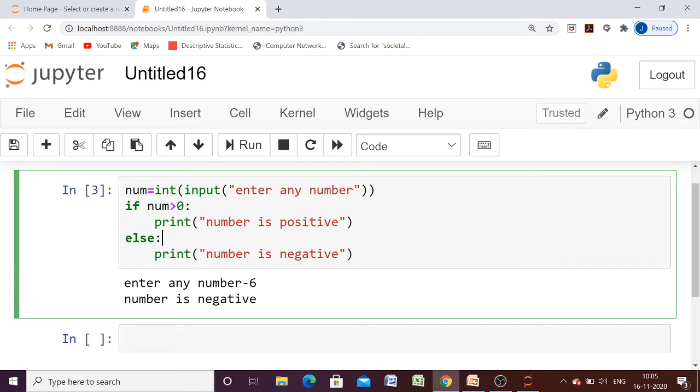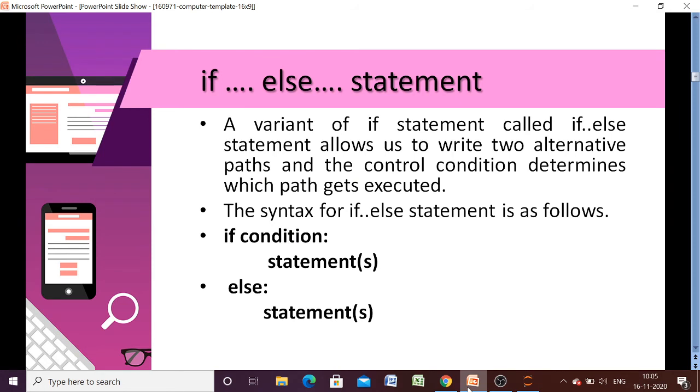So we can see that in a simple if condition we had only one option. In if else we have two alternatives, but there may be situations where we have more than two alternatives, more than two options.